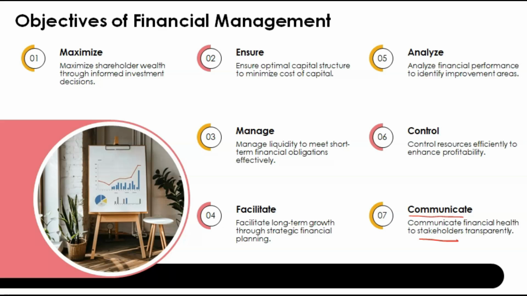Means those persons who are connected with our company, like they can be shareholders, directors, members, debenture holders, or customers. Those persons who are connected with our company, we have to tell them everything. Whatever things are required, we have to tell them that. We have to tell them how our company is performing.